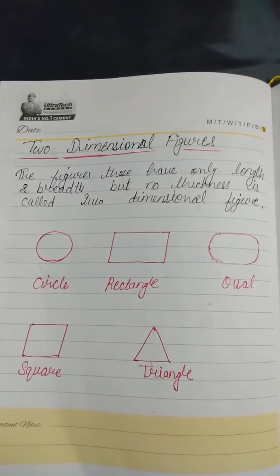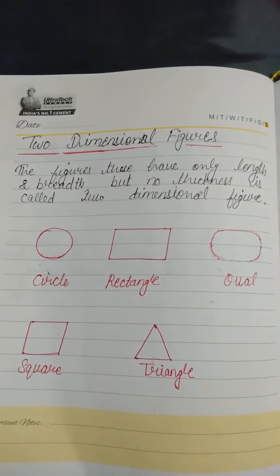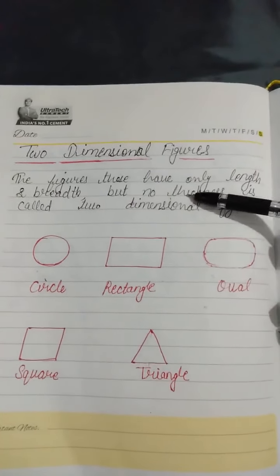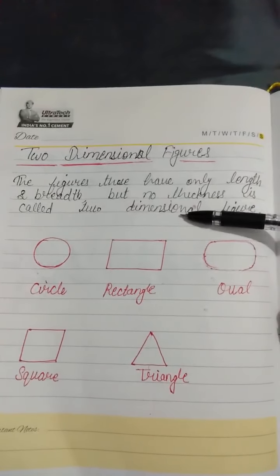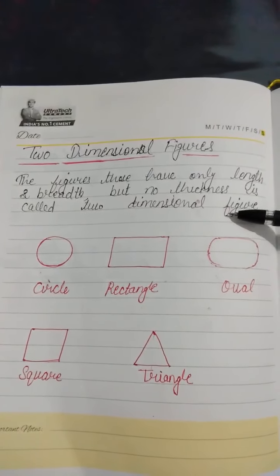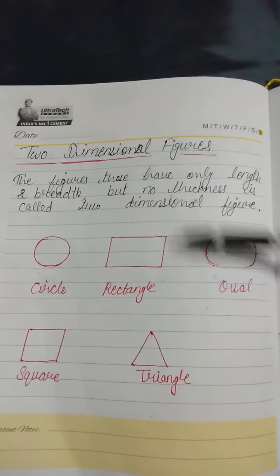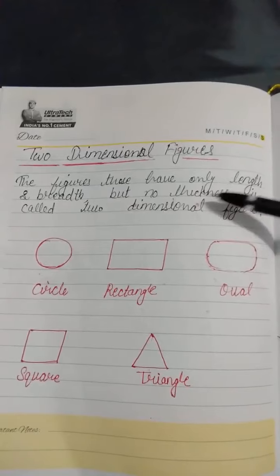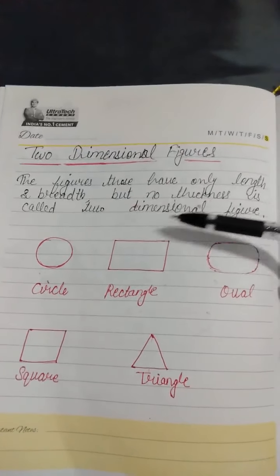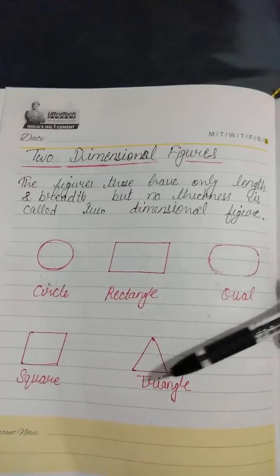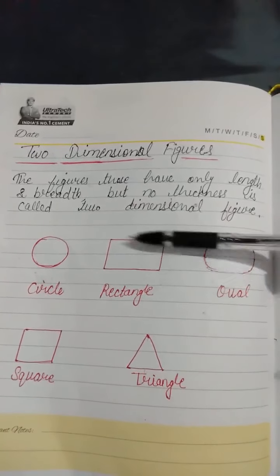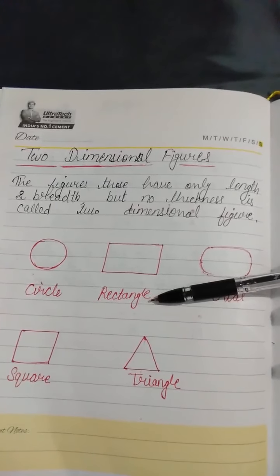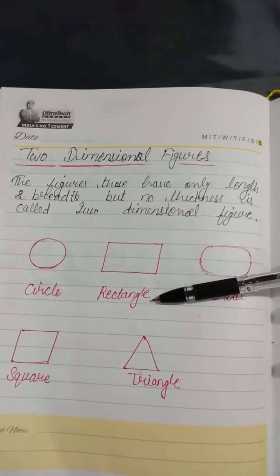Now about figures after the lines. Firstly, two-dimensional figures. The figures that have only length and breadth but no thickness are called two-dimensional figures. Circle, rectangle, oval, square, triangle, all are two-dimensional figures because they have only length and width and no height or thickness.